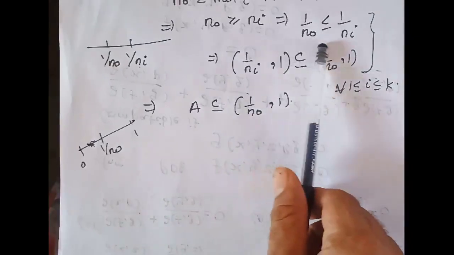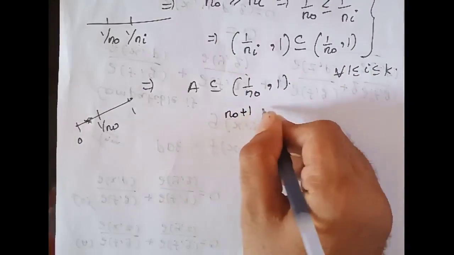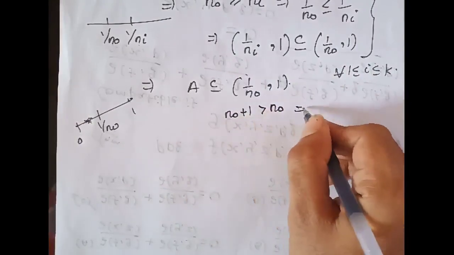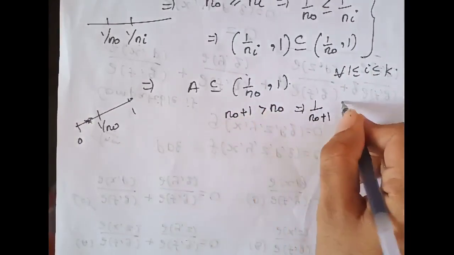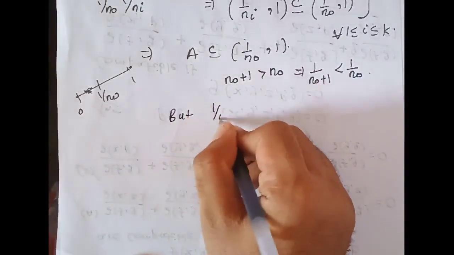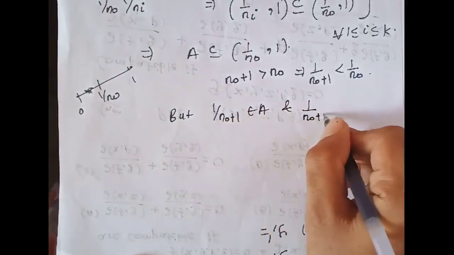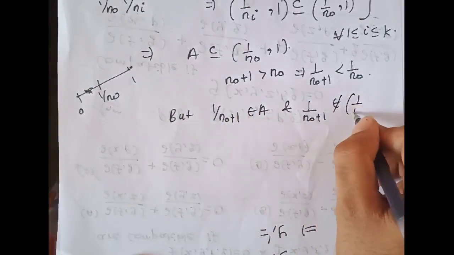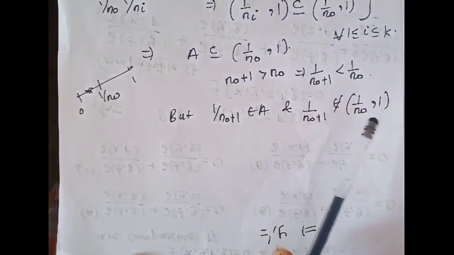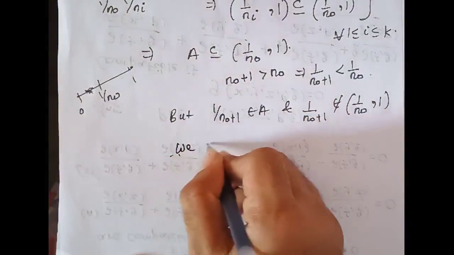By the same idea, we know that n0 plus 1 is greater than n0. That implies 1/(n0+1) is less than 1/n0. But 1/(n0+1) belongs to A, and 1/(n0+1) does not belong to (1/n0, 1) because it is before 1/n0. So we get a contradiction.